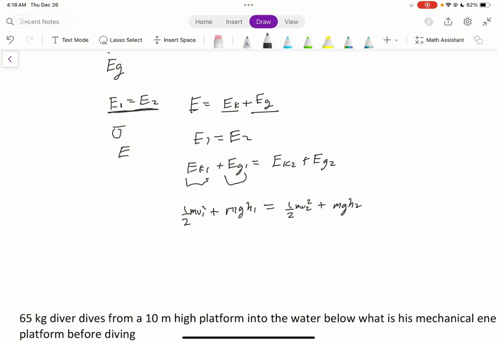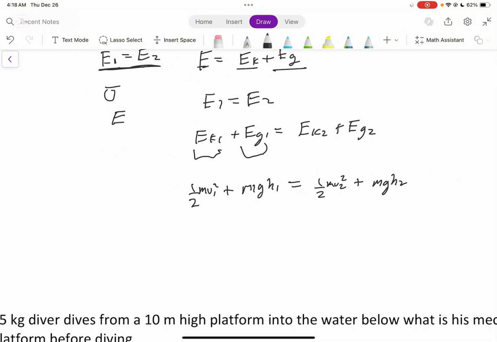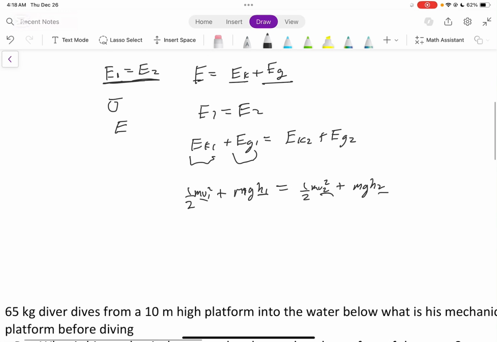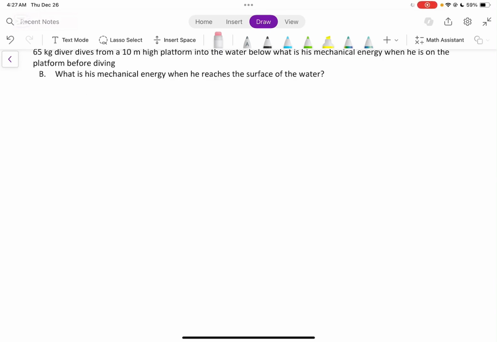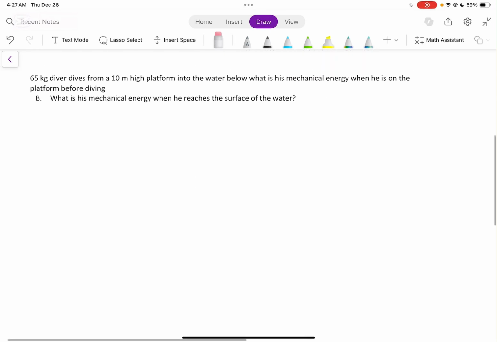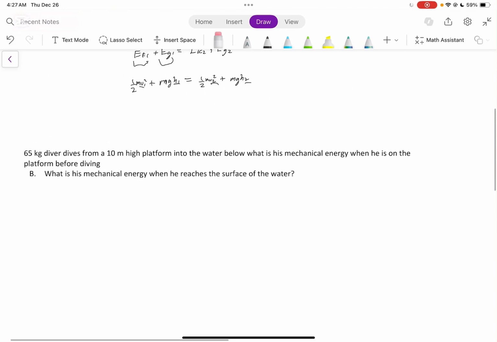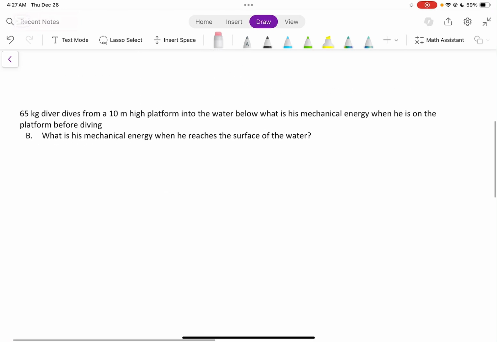Really, you won't be working with different masses, so you don't really need a 1 on the mass, but make sure you put your variables down here to differentiate your equations. And from here, depending on the question, we will see different things drop out, or we have to rearrange to find different things. So from here, let's look at an example question, and you can see how it applies to what we learned up here.